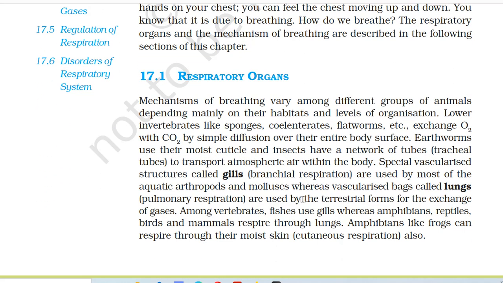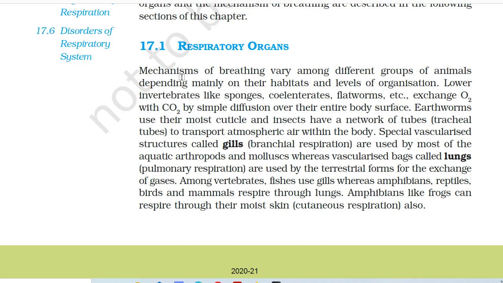chapter. 17.1 Respiratory organs. Mechanisms of breathing vary among different groups of animals depending mainly on their habitats and levels of organization. Lower invertebrates like sponges, coelenterates, platyhelminthes, etc. exchange O2 with CO2 by simple diffusion over their entire body surface.